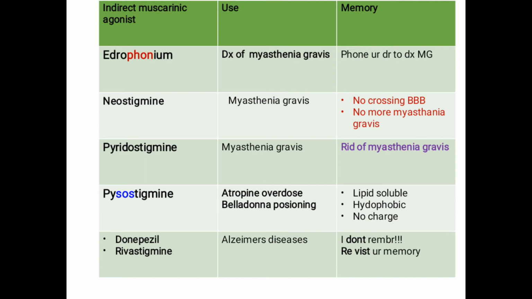Then coming to the final, donepezil and rivastigmine. How to remember this? These are the main drugs which we use in case of Alzheimer's disease. You can remember "I don't remember": don't is donepezil, and rivastigmine as "revisit your memory". So something related to Alzheimer's. Just remember that physostigmine is the only one which is lipid soluble. Obviously donepezil and rivastigmine are lipid soluble, therefore they are used in the CNS, whereas neostigmine and pyridostigmine are not lipid soluble, therefore we can't use them for atropine overdose.